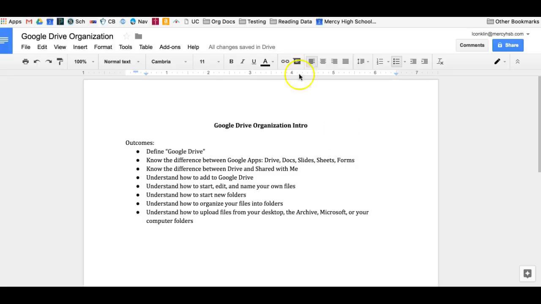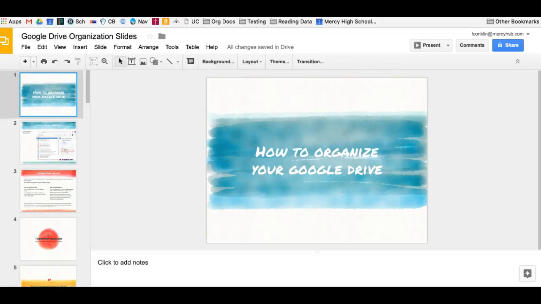So to give you an example, this right here is a Google Doc. So it's a document and it's used just like a word processing program or just like Microsoft Word. This right here is a Google Slide, and it's just like PowerPoint. So it has almost all the same abilities as PowerPoint. It's not as fancy, but it's getting better and better.